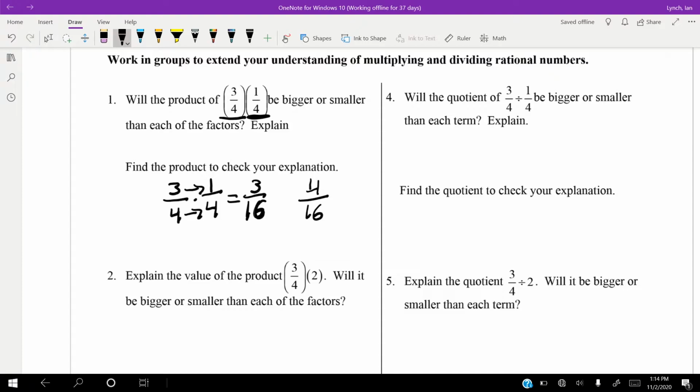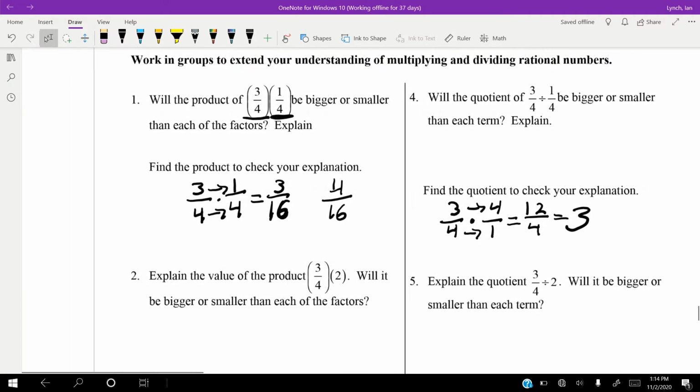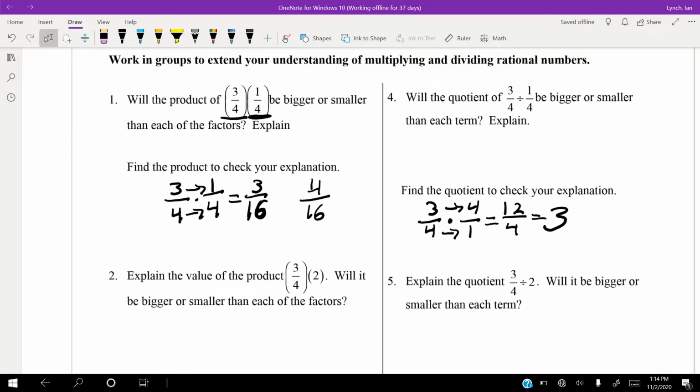So let's find the quotient to check our explanation. If we find the quotient, remember we keep the 3/4 the same. We flip the 1/4, so it becomes 4 over 1, and we change the division to multiplication. And again, we multiply straight across. So we get 12 over 4, which is 3. Well, that's way bigger than 3/4, and it's way bigger than 1/4. That's really, really weird.